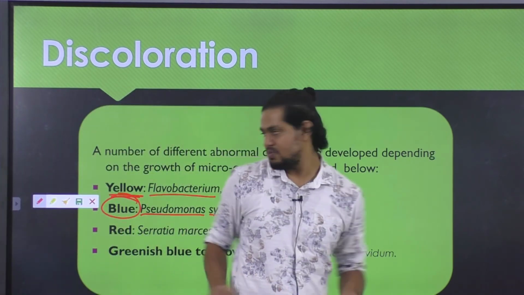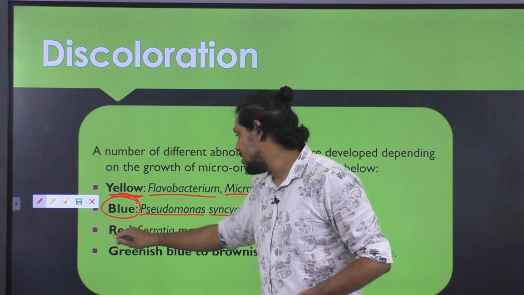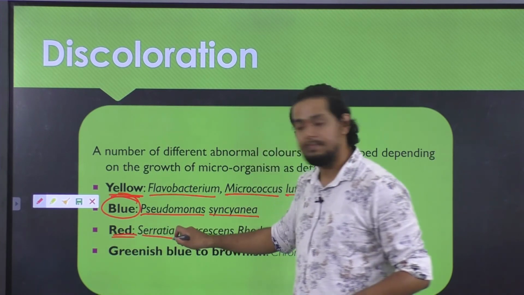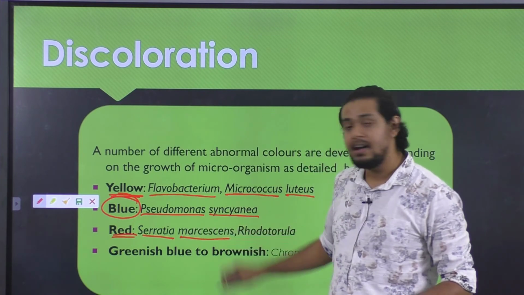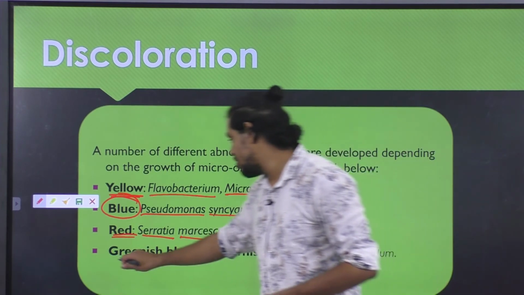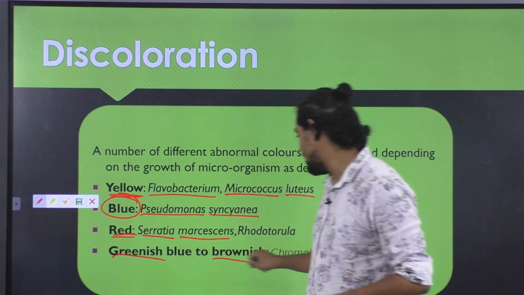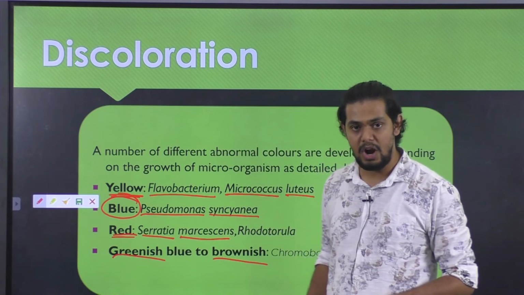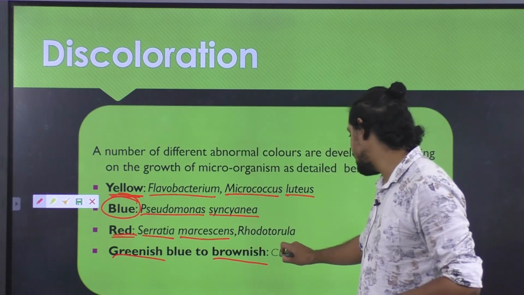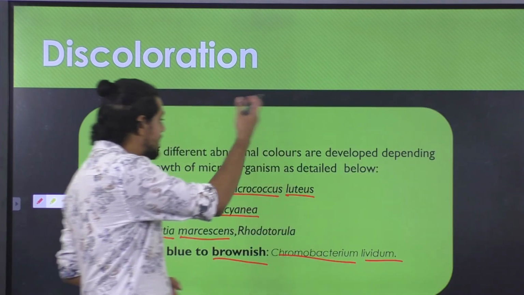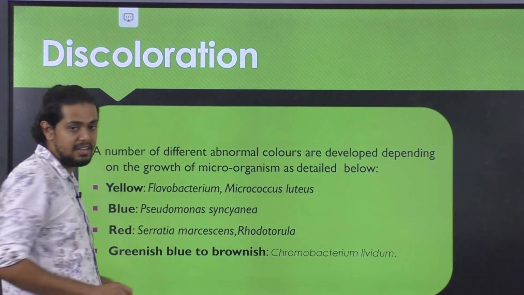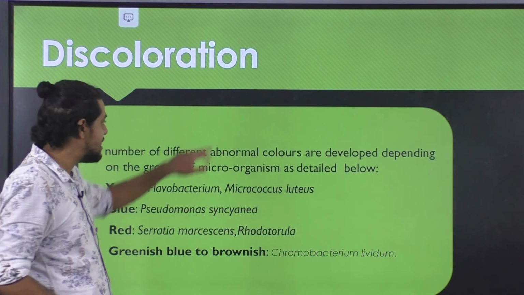Okay, following which we also have the red color, which is brought in by a bacterium, that is Serratia marcescens, and also the greenish blue to brown color in meat as well as meat products, which is brought in by a bacterium, that is Chromobacterium lividum. So these are the undesirable discolorations observed in the case of meat as well as meat products.